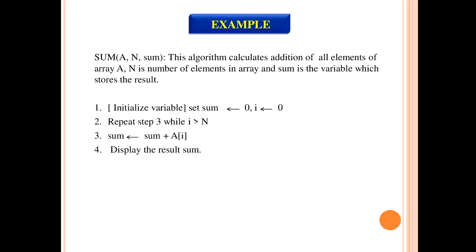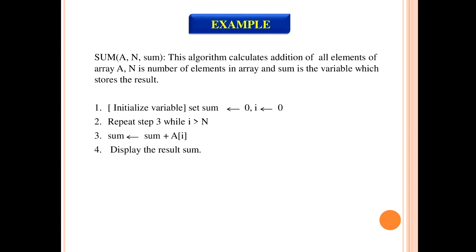So the name of the algorithm is followed by the description. Then these are the various steps, four different steps. The first step is to initialize the variables, and it is a phrase which describes the step. So set sum equal to 0 and i equal to 0. This arrow is used as an assignment operator, meaning the value 0 is assigned to the variable sum and the value 0 is assigned to the variable i.